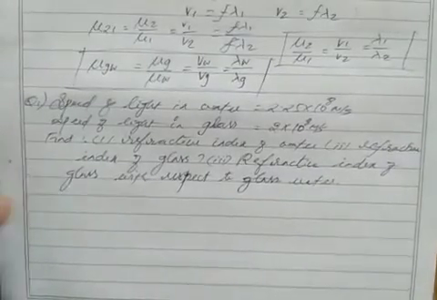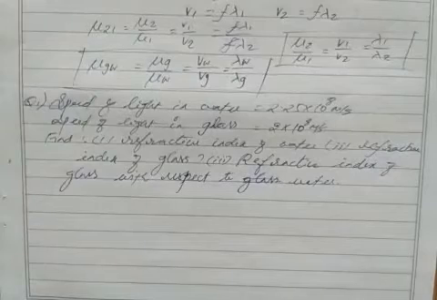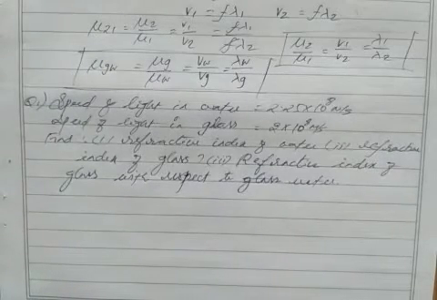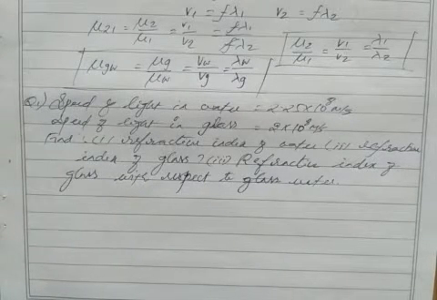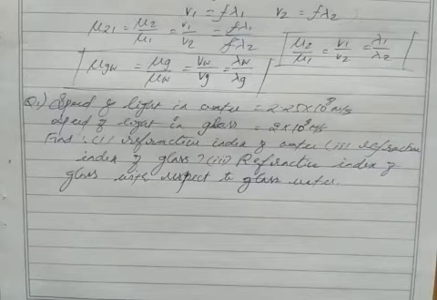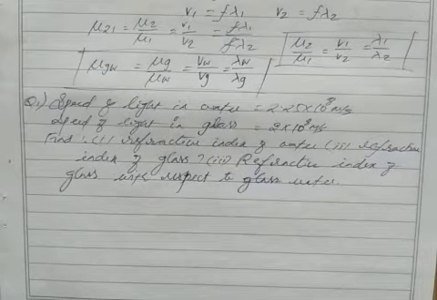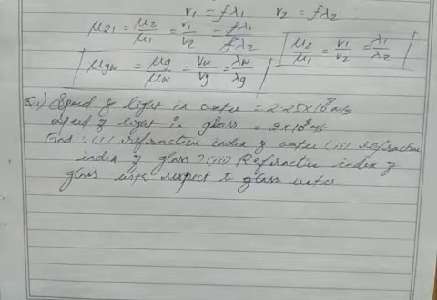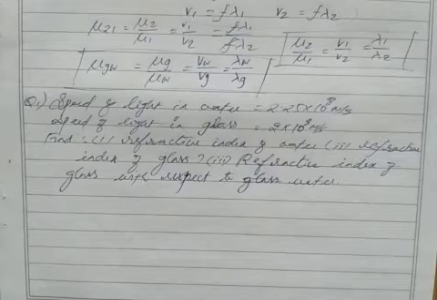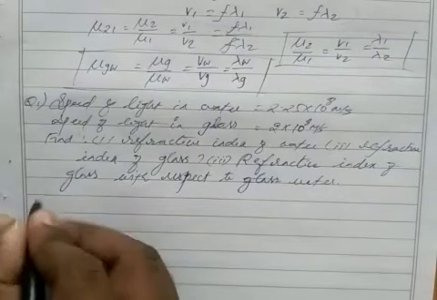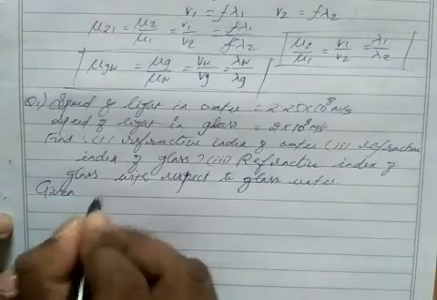So note this problem. Speed of light in water is 2.25 into 10 power 8 meter per second, speed of light in glass is 2 into 10 power 8 meter per second. We have to find the refractive index of water, the refractive index of glass, and the refractive index of glass with respect to water. The first thing you have to do is write the symbols. So I write the given data.